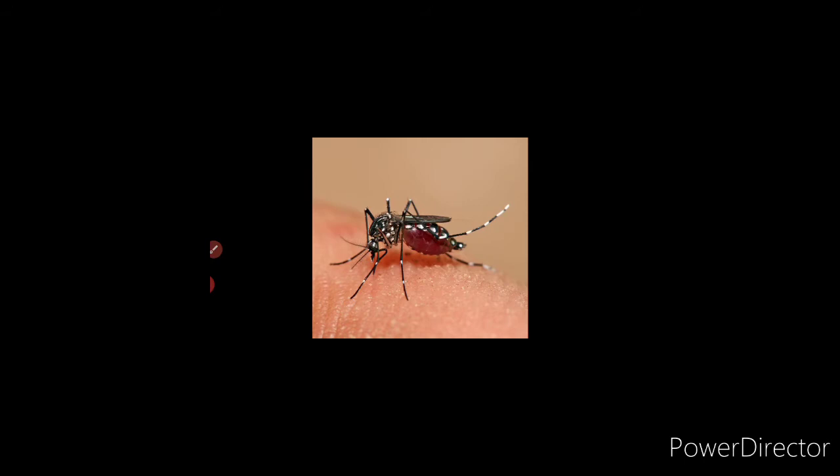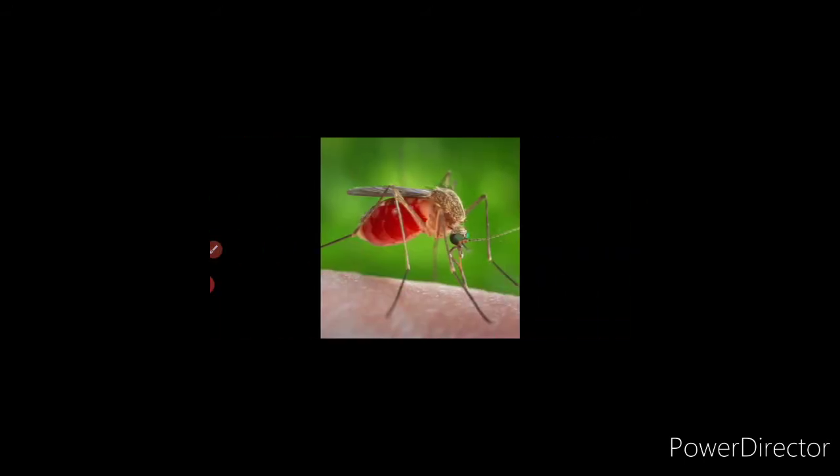Then the last one is filaria. This is the Culex mosquito. It carries the nematode worm Wuchereria bancrofti, which causes the disease filaria.